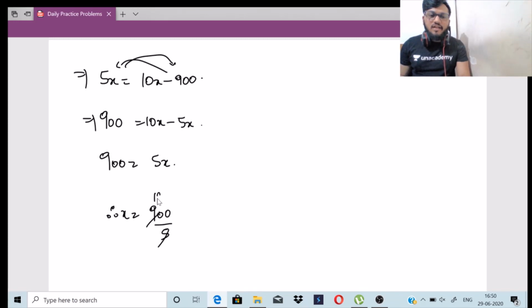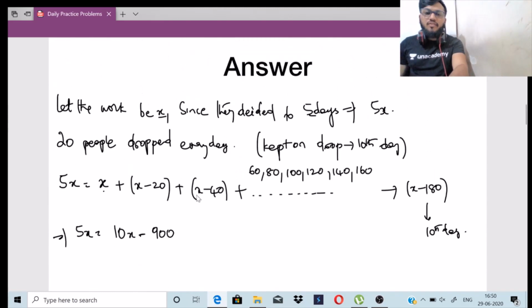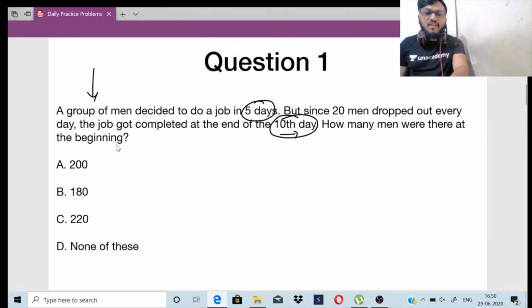5 ones are 5, 18s are, so x is equal to 180. Right? X is equal to 180. So how many men were there at the beginning? There were a total of 180 men in the beginning. That is the reason the job got completed on the 10th day.